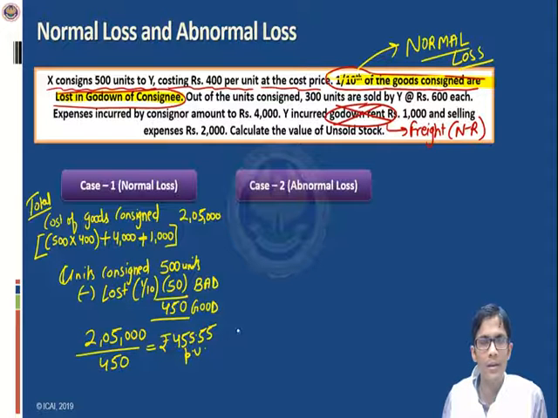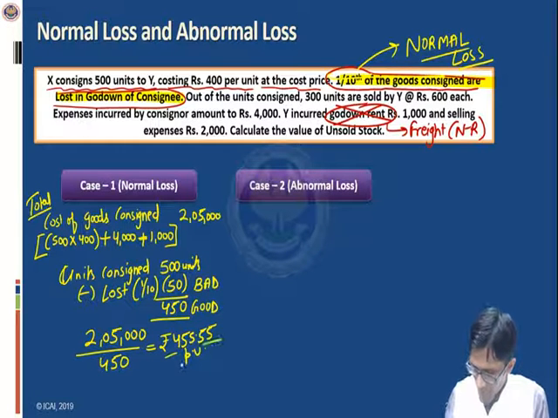And has the bad unit also to bear some loss? No, because the whole expense is borne already by the good units. Bad units need not bear any cost. Okay. Now when this is the amount per unit, let us calculate the value of stock. How much stock is remaining?